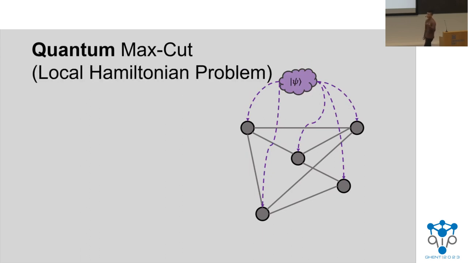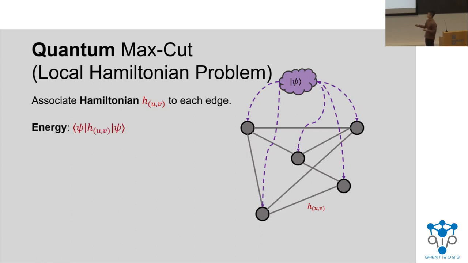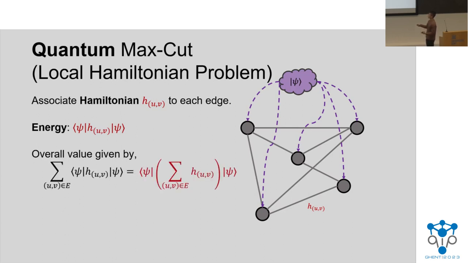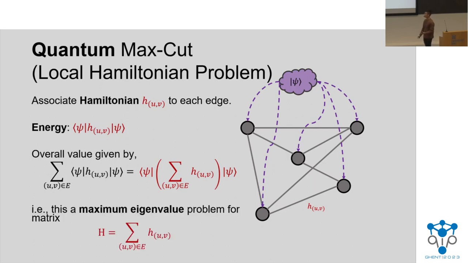Much like max cut is an instance of a CSP, quantum max cut is an instance of a more general local Hamiltonian problem. In that case, we associate general Hamiltonian constraints, which are Hermitian matrices H sub uv, to each edge, and we measure the degree to which a state satisfies this constraint by taking the left and right product with respect to this matrix. This is also called the energy. The total energy of this assignment is given by summing over all of these constraints to get the following form. If you look at this, you can observe that psi is a norm one vector, and thus this is really the maximum eigenvalue problem for this matrix.